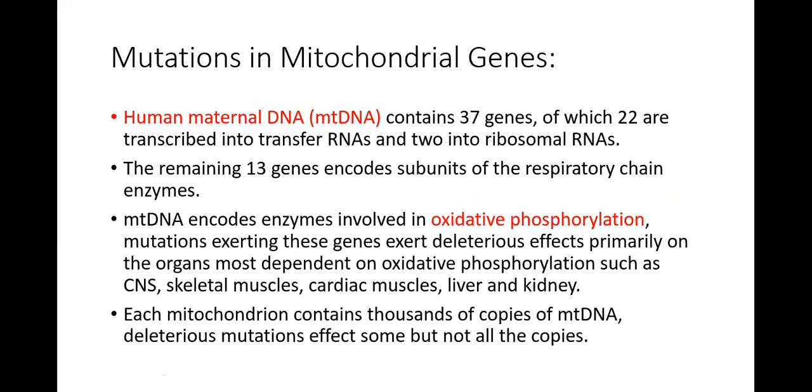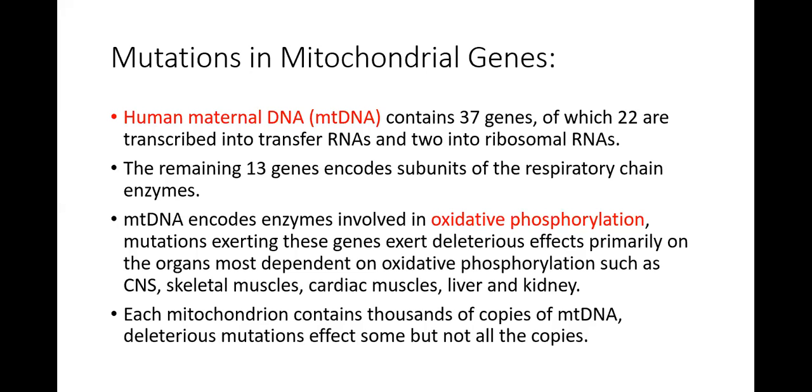So as I've told you, human maternal DNA contains 37 genes, of which 22 are transcribed into transfer RNA and 2 into ribosomal RNA. The remaining 13 genes encode subunits of respiratory chain enzymes. Maternal DNA encodes enzymes involved in oxidative phosphorylation, and this only occurs when the oocyte is developing.